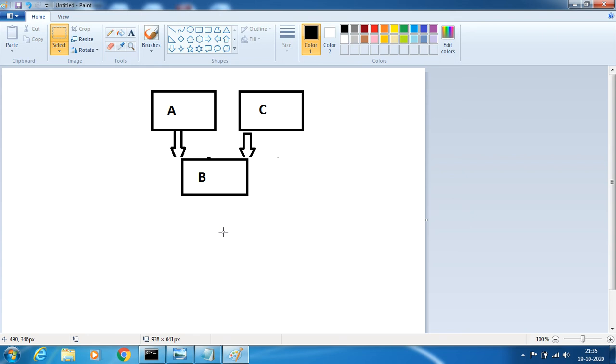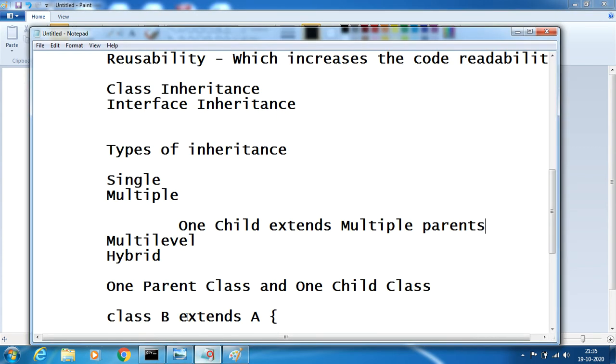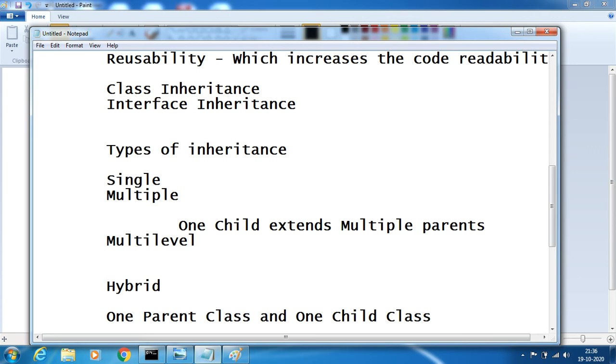Most OOPS languages like Java, C#, Smalltalk, all these do not support multiple inheritance. The reason behind that is when one child tries to acquire the properties from multiple parents, that may lead to ambiguity. So to avoid the ambiguity, it is ruled out in Java. Next thing is multi-level inheritance.